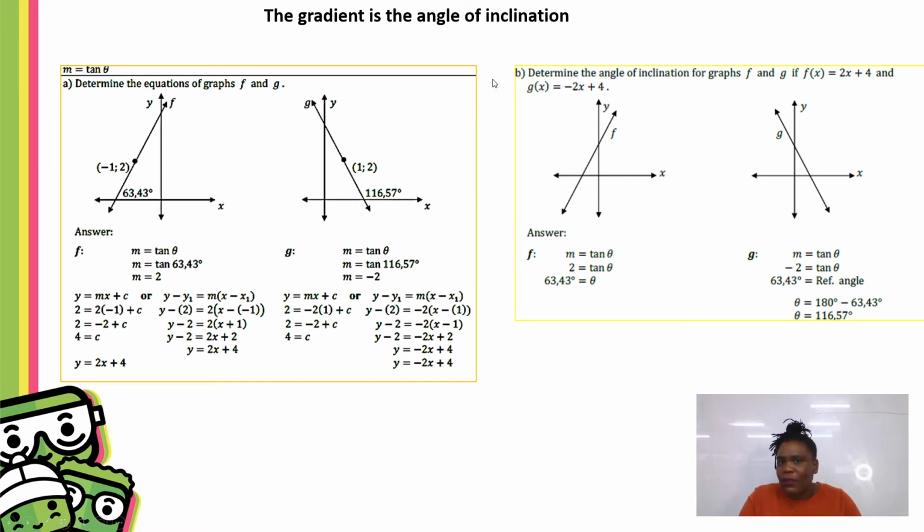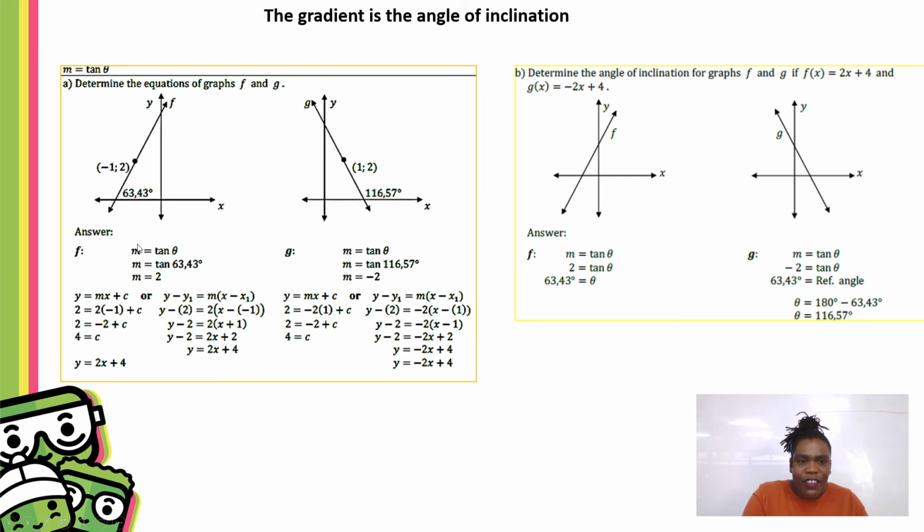Most people struggle with this section and it's really not that difficult. It's very easy. Just remember, the angle of inclination is the gradient. If you can find the gradient, which you can because you've been doing this since grade 9, then you know how to use the angle of inclination, because the gradient m is equal to tan theta. Angle of inclination equals the gradient.